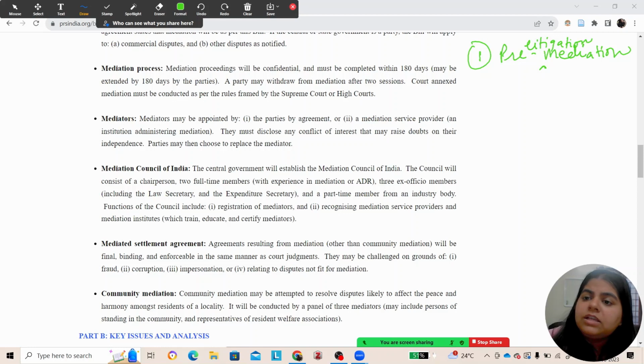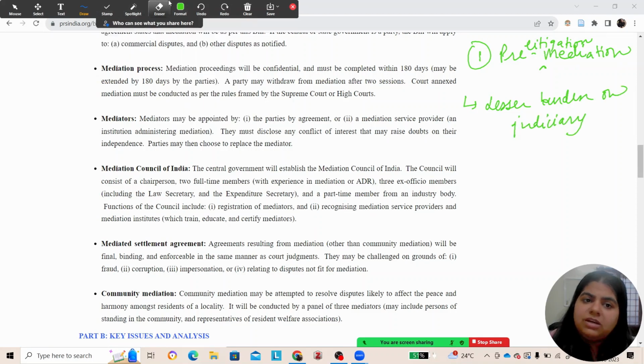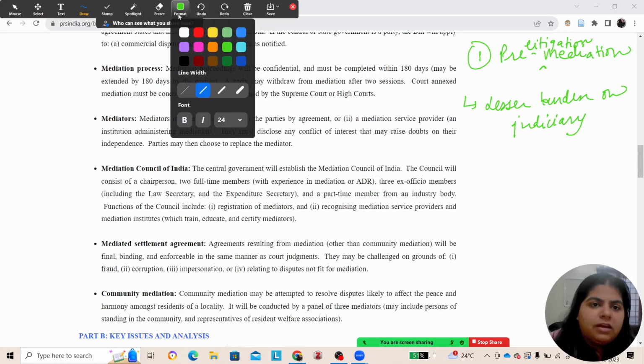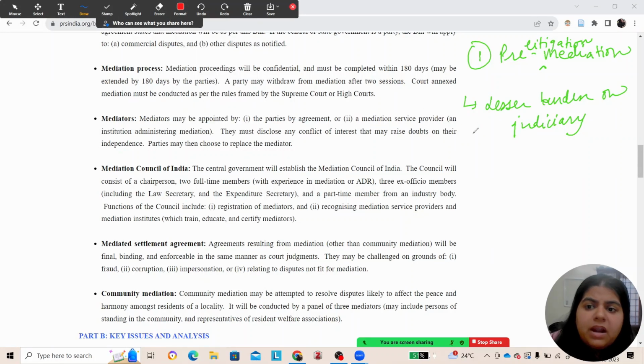That before reaching the doors of the court, you should try to mediate. But here, the first advantage is a lesser burden on the judiciary, because many disputes can be settled through mediation. That is an advantage, but we have a red flag here.